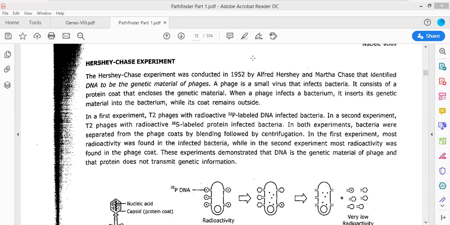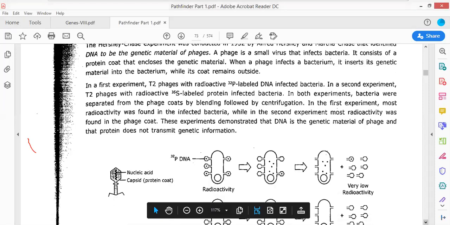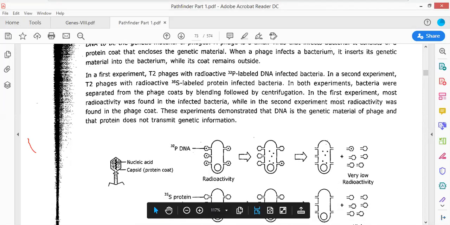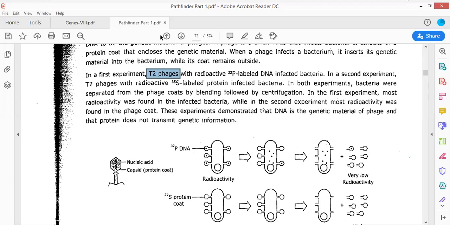So what they did in the Hershey and Chase experiment was they took two different materials. They took E. coli as well as T2 phage. A specialized phage was taken by them, referred to as T2 phage, which was radiolabeled with P32. So they took T2 phage with radioactive P32 labeled DNA to infect bacteria.